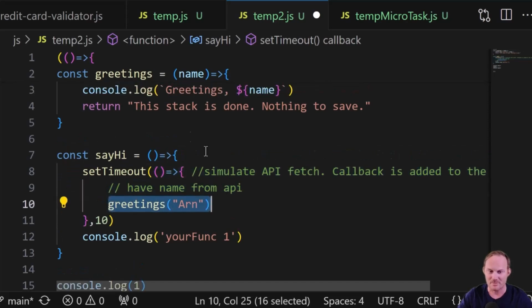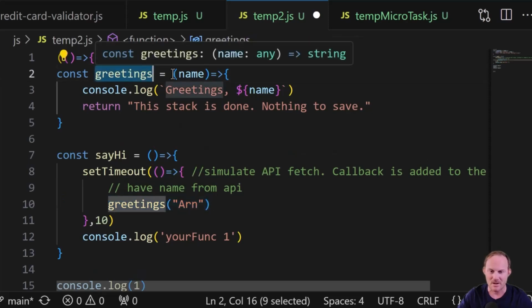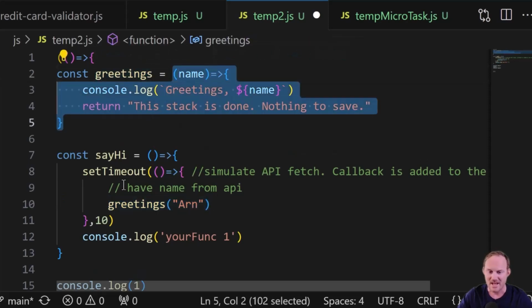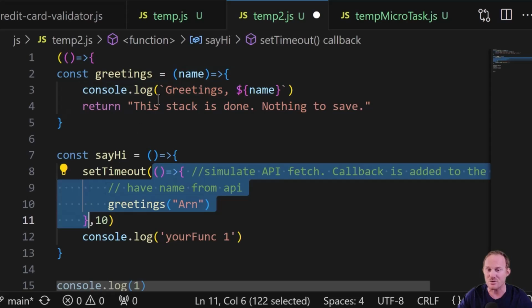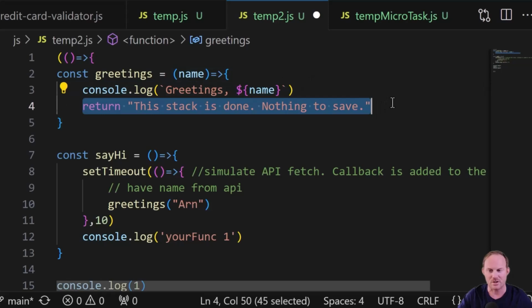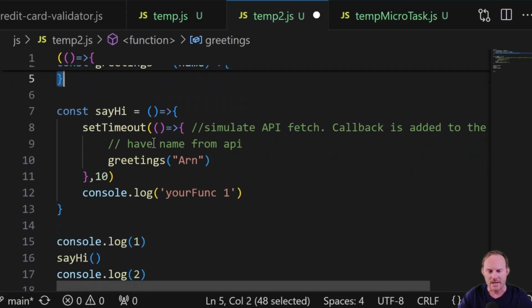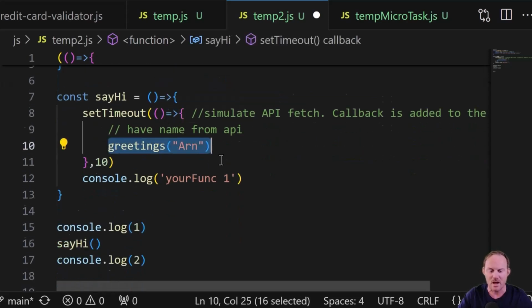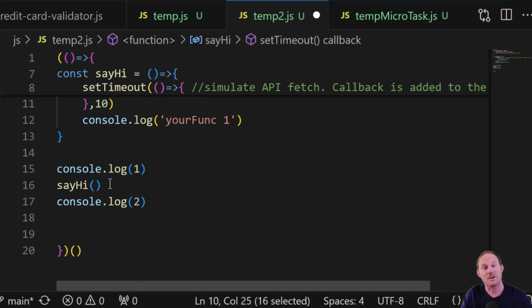Okay, it's going to come up top here. Here's a function. Okay, put this on the stack. This one is on the stack too. This one is now sitting on top of it. Run this code. I have a return, nothing to do, right? This is now going to get popped off because all the synchronous code has been finished. It comes down here. This is now done, and that pops off the stack. We don't have anything else in the queue. We don't have anything else that can be added. So the program is finished.